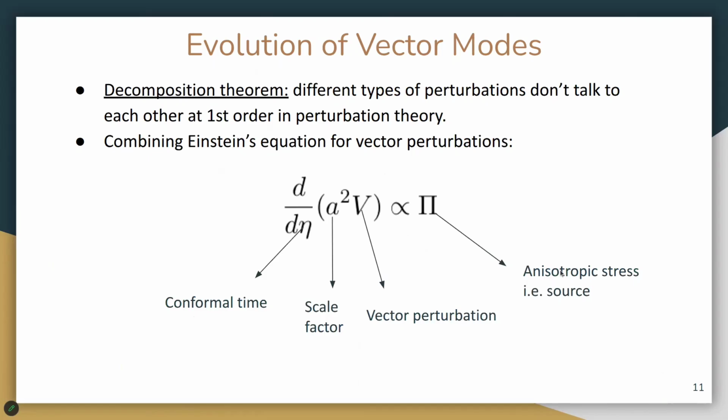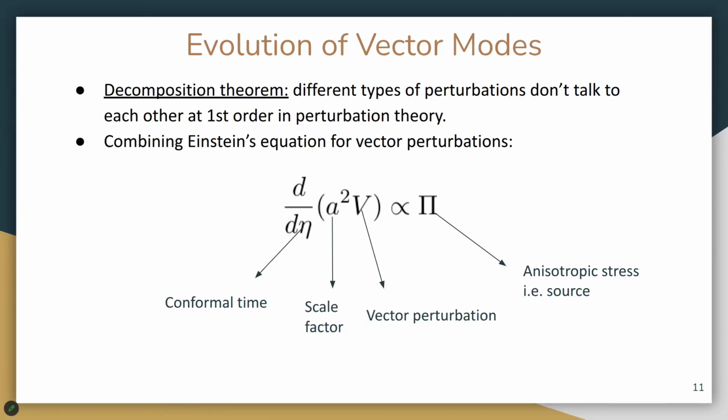Now, under the decomposition theorem, we know that each type of perturbation evolves separately from one another. So the tensors don't speak to the vectors and they don't speak to the scalars. And the evolution equation for vector perturbations looks like this. So the conformal time derivative of vector perturbations is proportional to some source that is known as the anisotropic stress. In the absence of this source, these vector perturbations will decay like 1 over a squared. And that was historically the reason why people were not interested in looking into these kinds of perturbations.